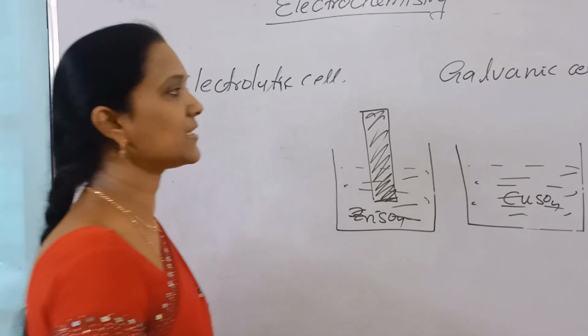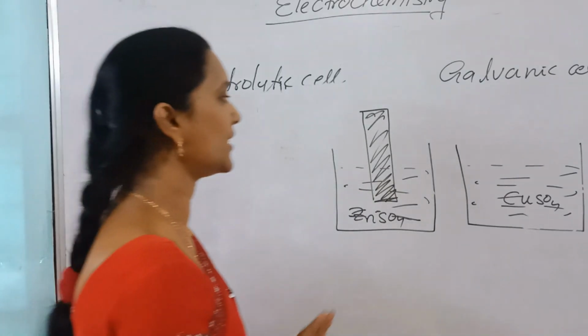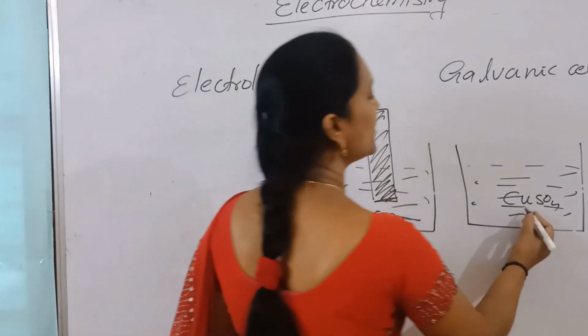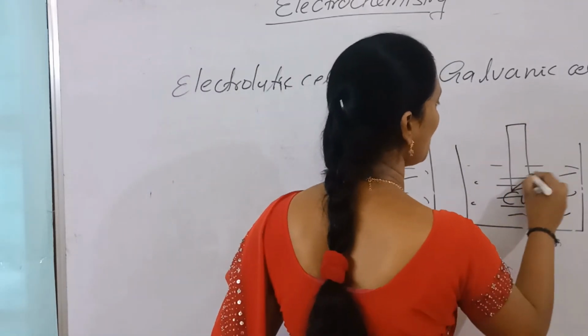Anyhow, galvanic cells are a separate part, with detailed explanation there. Now we are learning just the differences. What are the differences between these two? Copper sulfate. Here we are using a copper electrode.